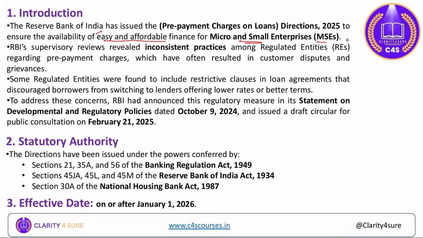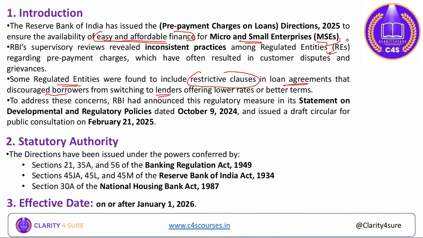RBI's supervisory reviews revealed inconsistent practices among the regulated entities against the micro and small enterprises. Some regulated entities were found to include restrictive clauses in loan agreements that discourage borrowers from micro and small enterprises from switching to lenders who are offering lower interest.